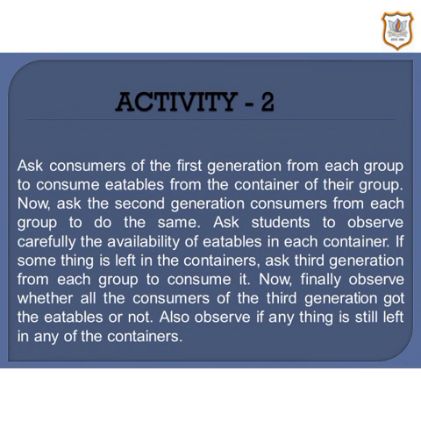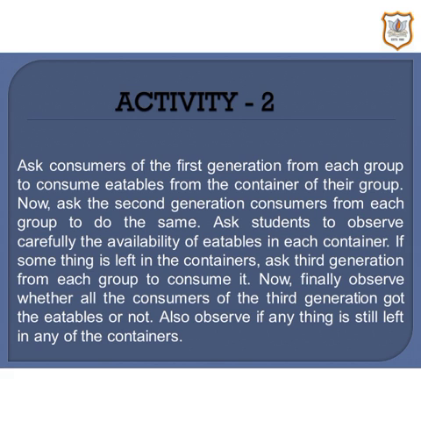Ask consumers of the first generation from each group to consume eatables from the containers of their group. Now ask the second generation consumers of each group to do the same. Ask students to observe carefully the availability of eatables in each container.